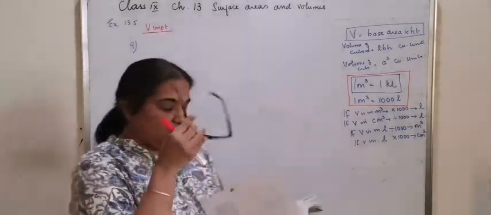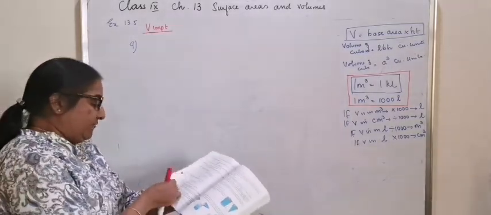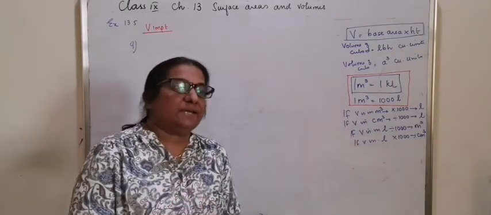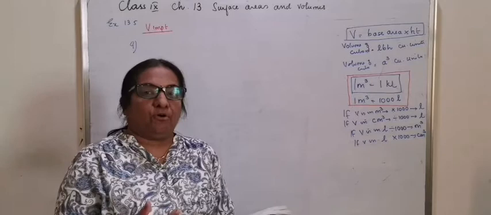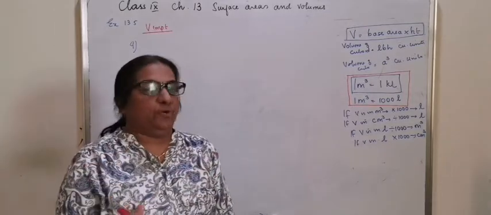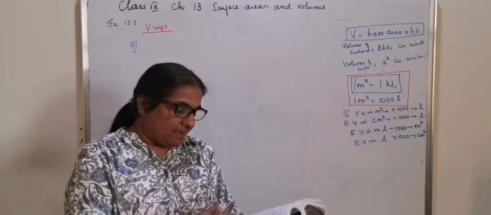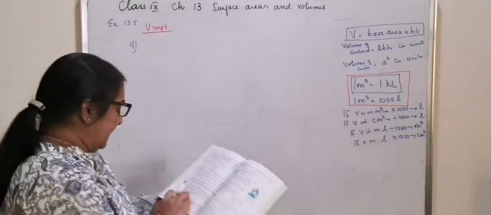So the most important concept is we are calculating the volume of water flown. So let's take a river 3 meter deep, 40 meter wide.